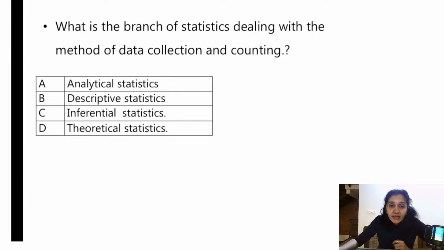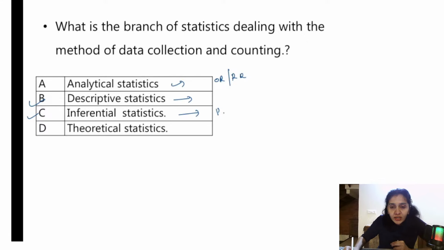What is a branch of statistics dealing with the method of data collection and counting? So analytical statistics, we usually calculate odds ratio, relative risk, etc. Right? Analysis. Descriptive statistics is the answer for this. It deals with data collection methods, counting, okay, describing the variables in terms of frequencies, proportions, etc.